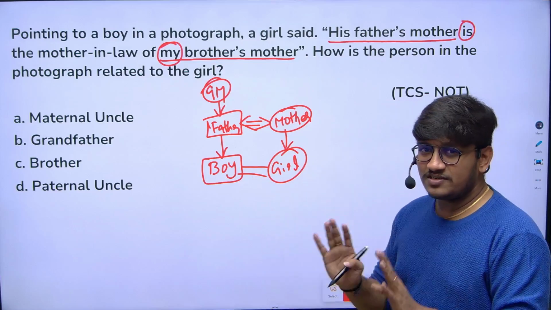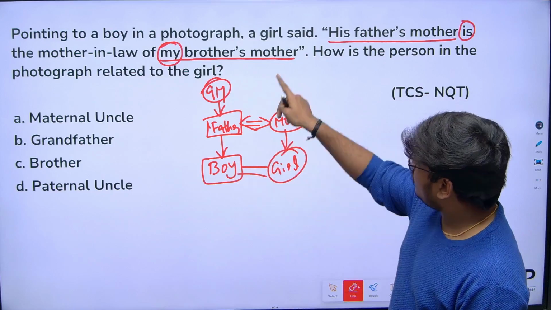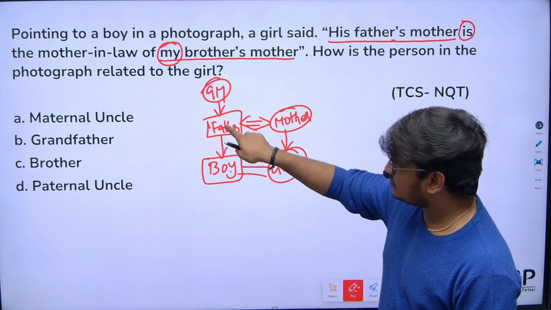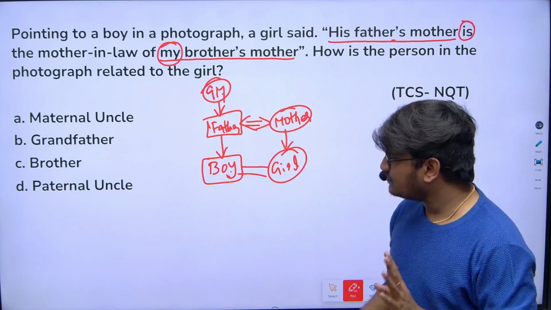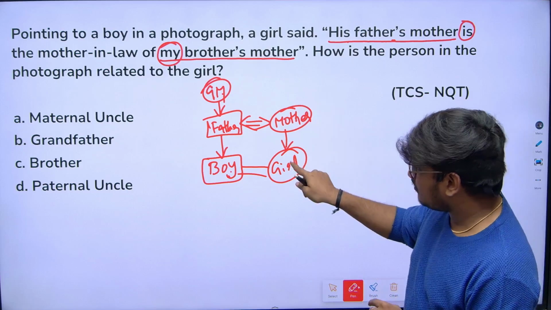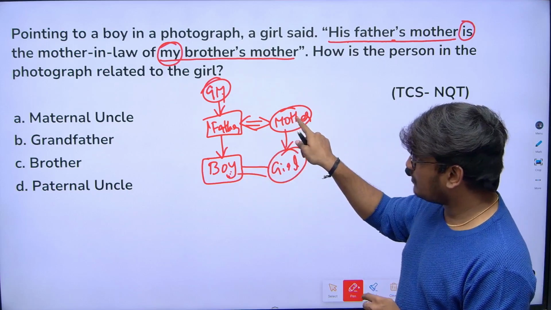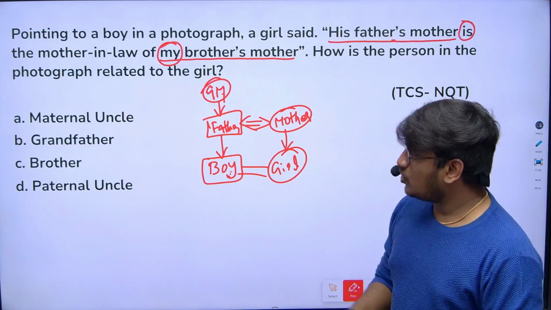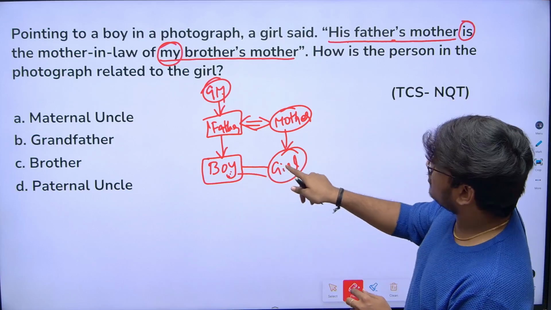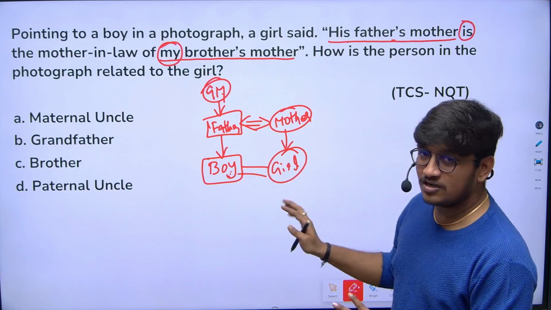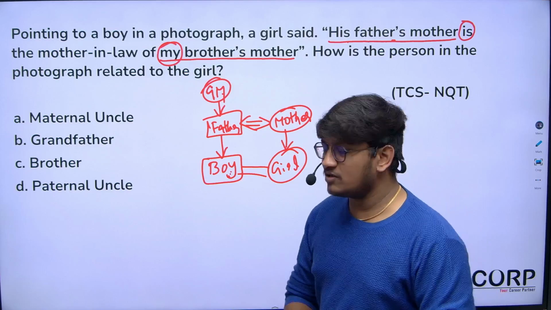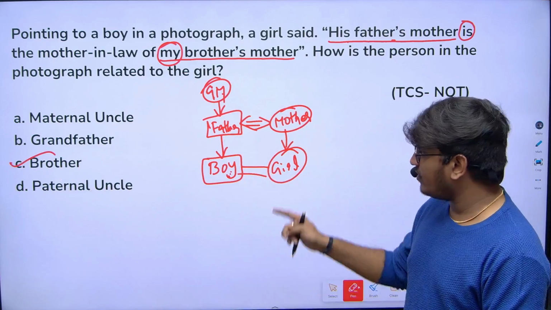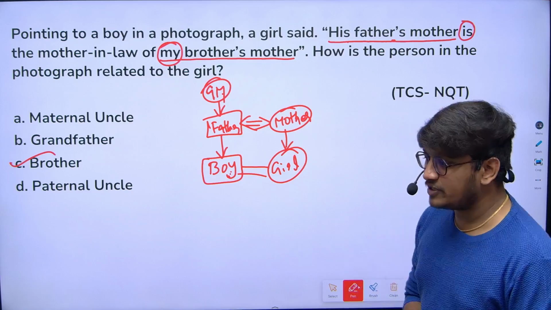Obviously the same. Now just try to imagine: a girl is saying his father's mother, which means his grandmother, is the mother-in-law of my brother's mother. My brother's mother is my mother. My mother's mother-in-law means father's mother is obviously mother-in-law to my mother. So how is the person in the photograph related to the girl? Obviously they both are brother and sister, right? Now I can say that the boy in the photograph is the brother of that particular girl.